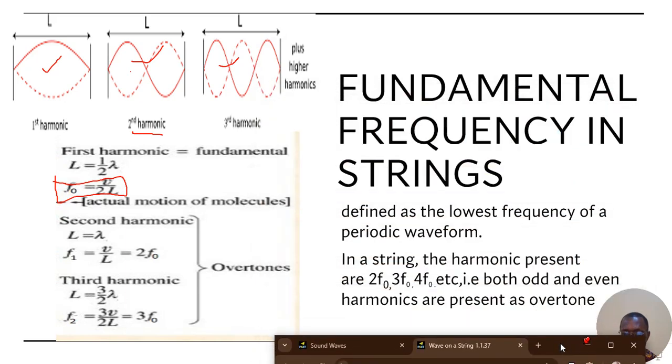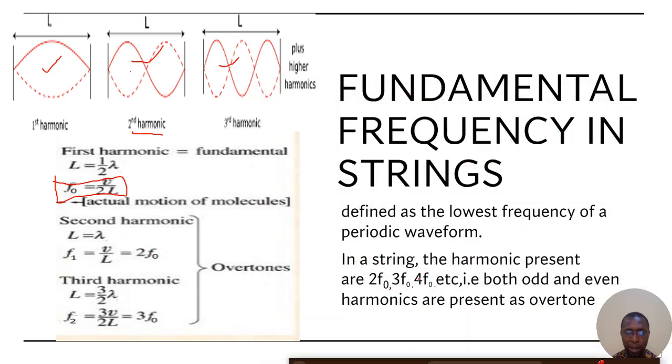So moving on, we want to consider certain things here. For the second harmonic, which is the first overtone, it has been verified experimentally that the frequency F1 is equal to 2 times the fundamental frequency.